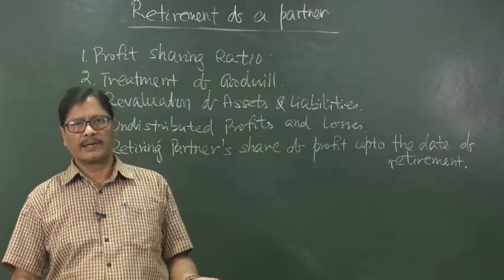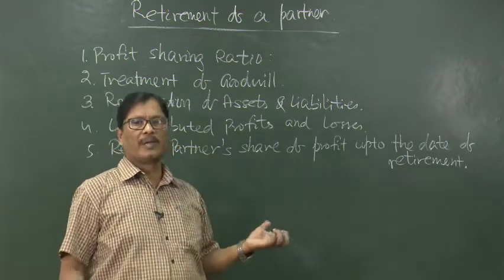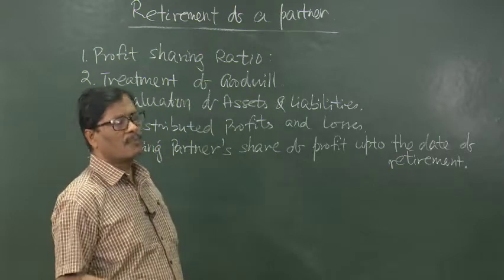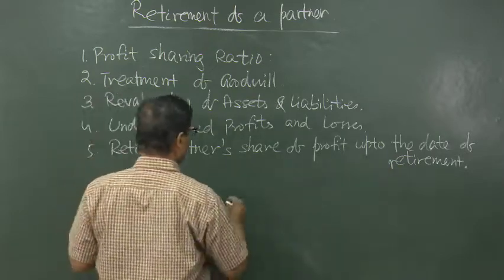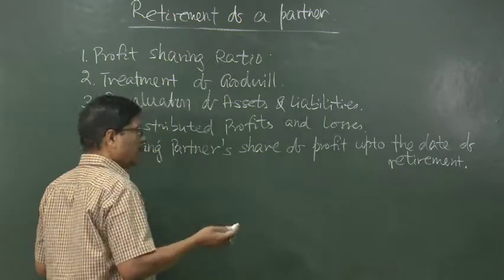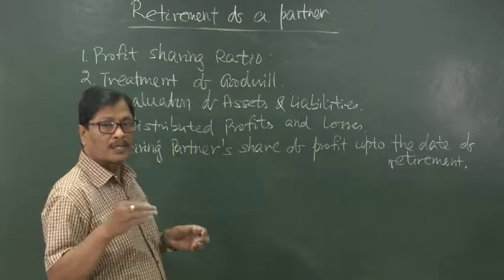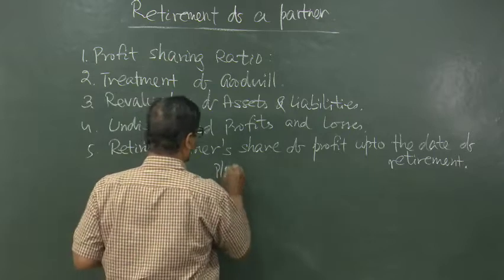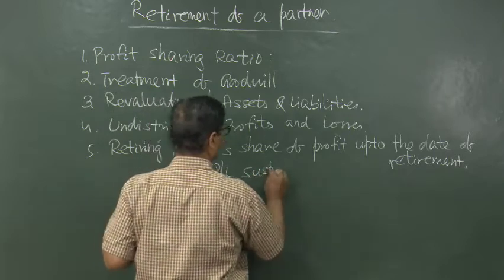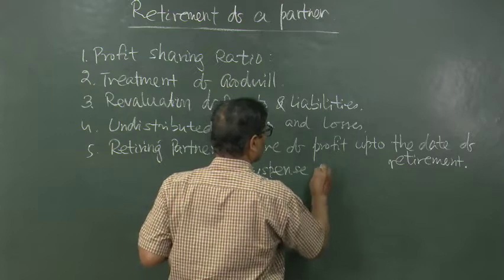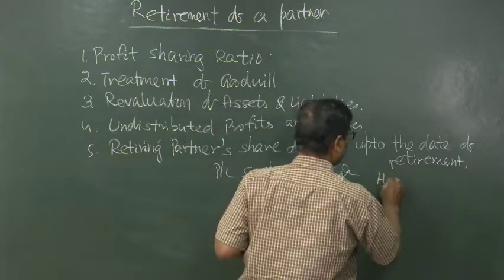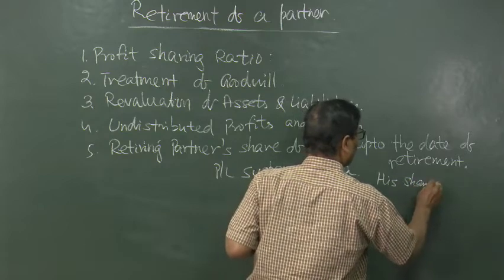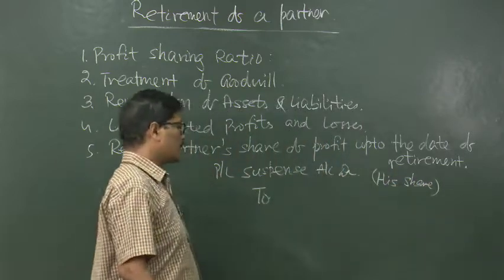Like this we can determine his share of profit, and for his share of profit we will have to pass one entry. Suppose B is going out, B's capital account will be credited and profit and loss suspense account will be debited, only for his share of profit out of the expected profit.